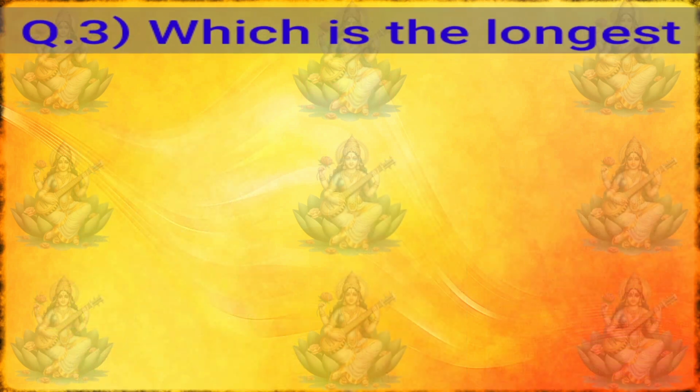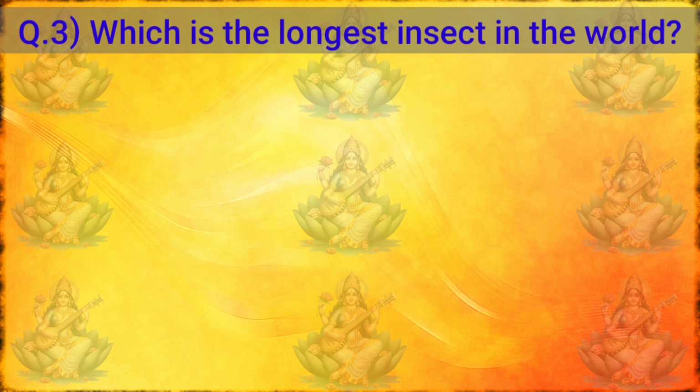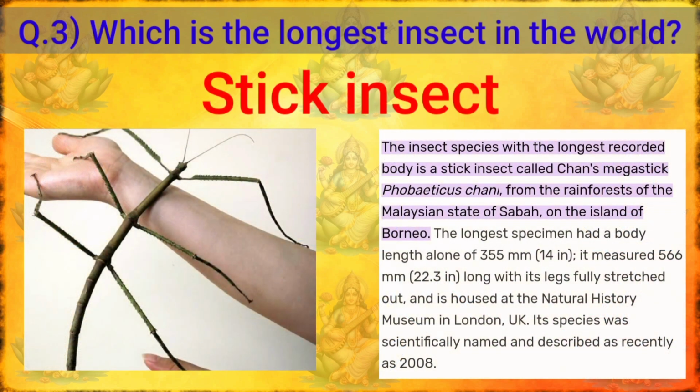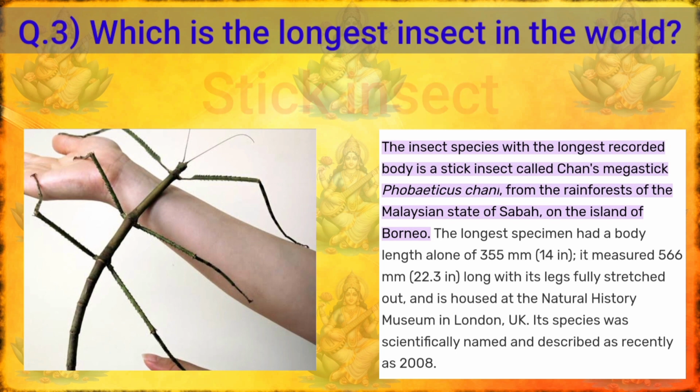The next question is, which is the longest insect in the world? The answer is the stick insect. Yes friends, the insect species with the longest recorded body is a stick insect called Chan's megastick, Phobaeticus chani, from the rainforest of the Malaysian state of Sabah on the island of Borneo.